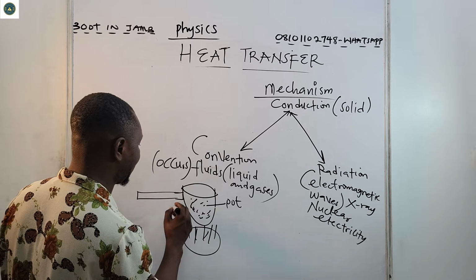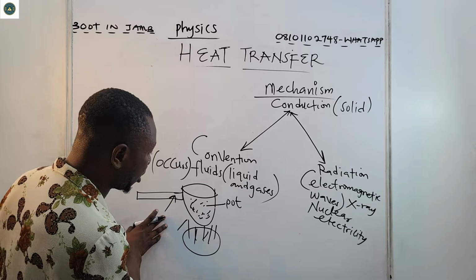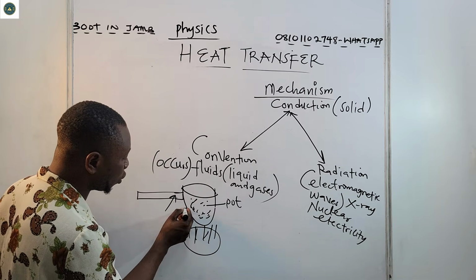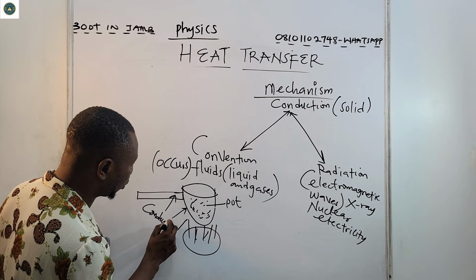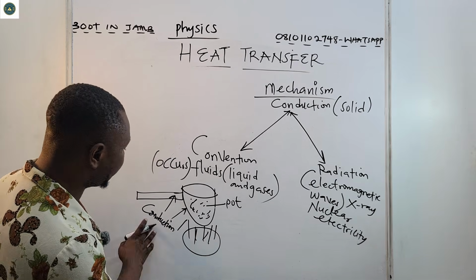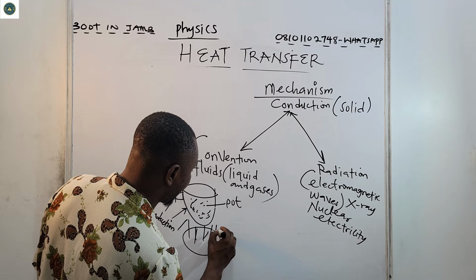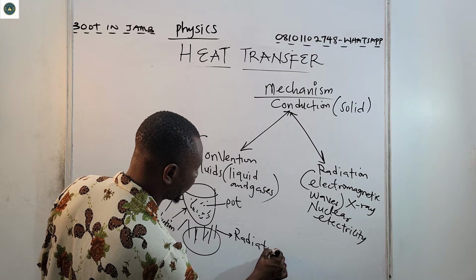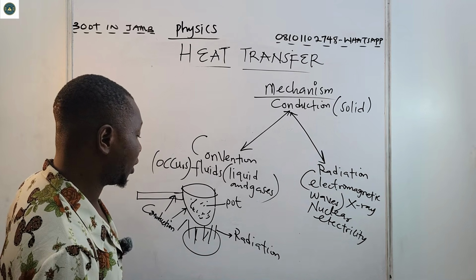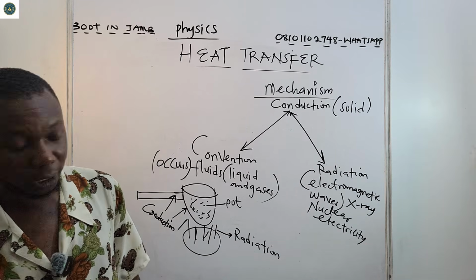At the handle and the walls of this pot, what takes place is conduction. Then here we have radiation, because there will be radiation of heat through the burner.